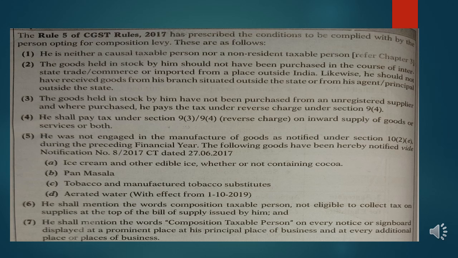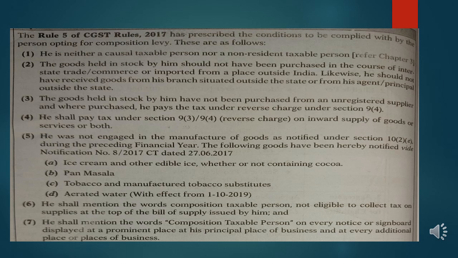Now we will learn that Rule 5 of the CGST Rules, 2017 has prescribed some conditions to be complied with by the person who is opting for the composition levy. So he should neither be a casual taxable person nor a non-resident. The stocks held by him should not have been purchased in the course of interstate trade or imported from a place outside India.